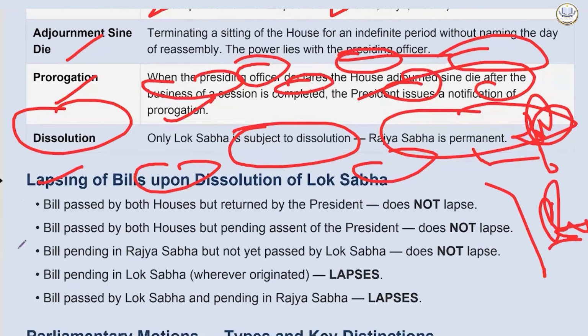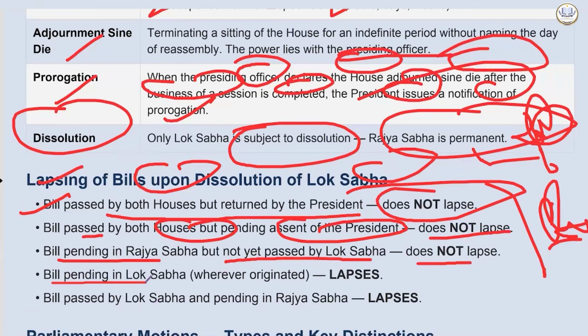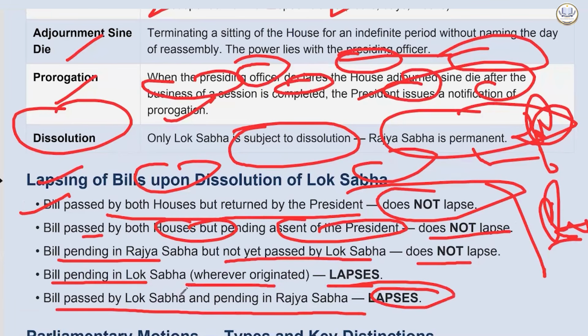Probable questions will come. Bills passed by both houses but returned by the president do not lapse. Bills passed by both houses but pending assent of the president will not lapse. A bill pending in Rajya Sabha but not yet passed by Lok Sabha does not lapse. A bill pending in Lok Sabha, wherever originated, lapses. A bill passed by Lok Sabha and pending in Rajya Sabha will also lapse when the dissolution of Lok Sabha happens.